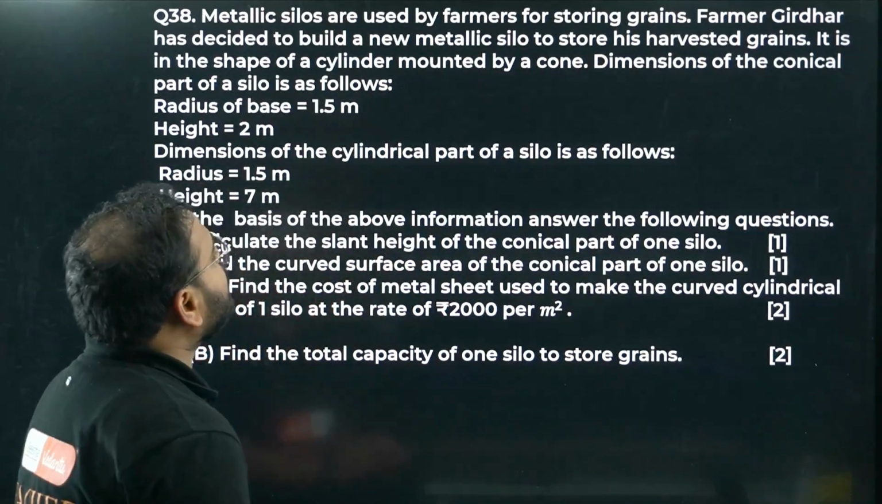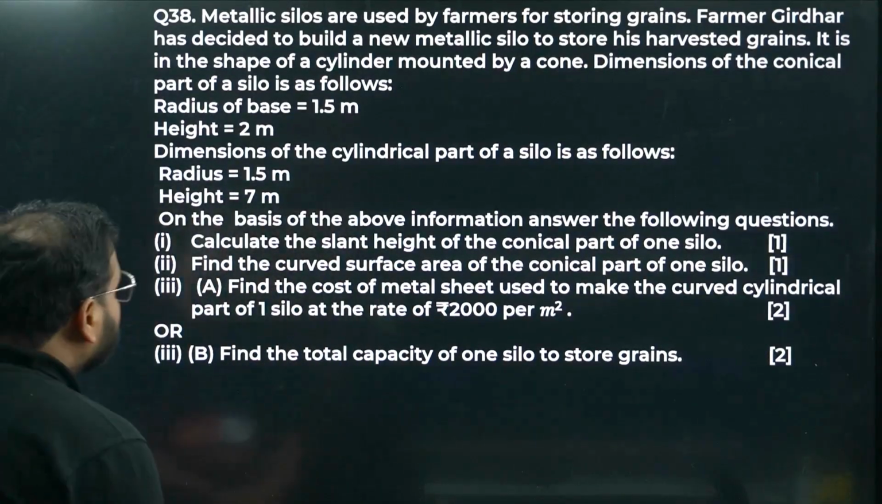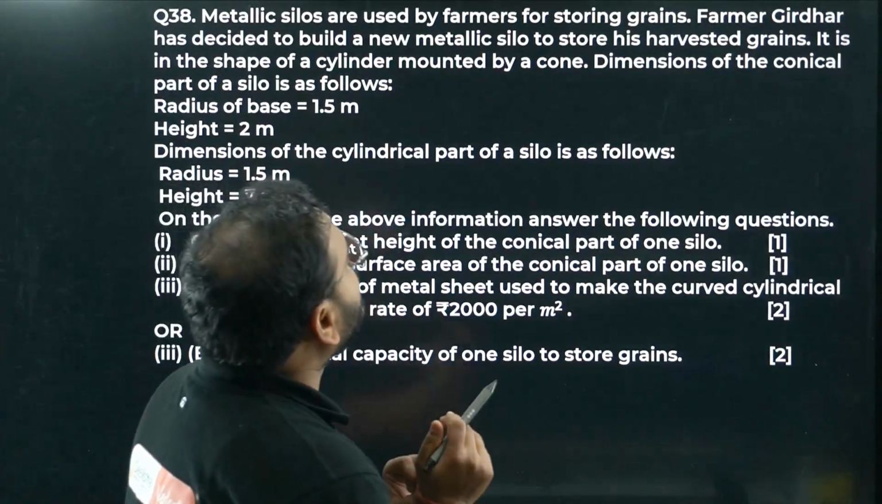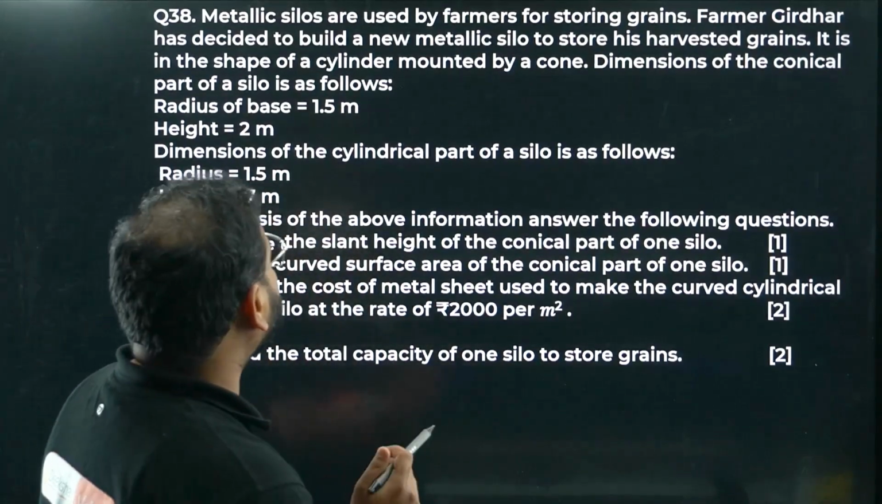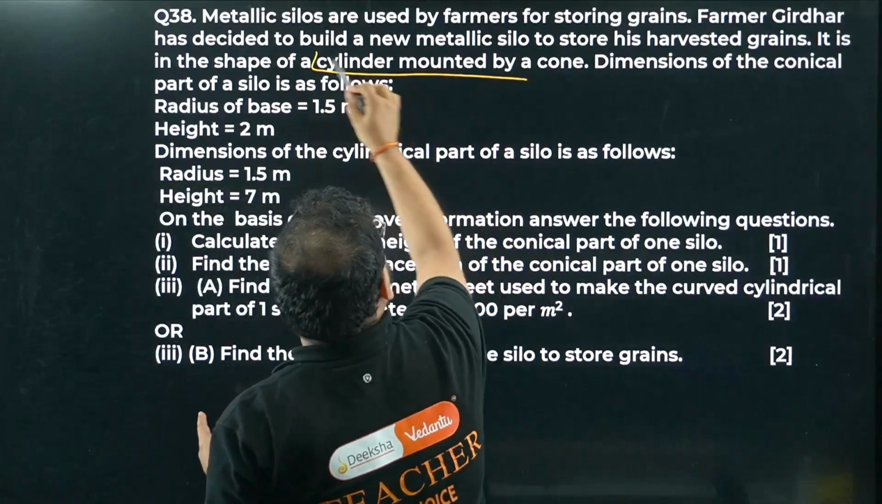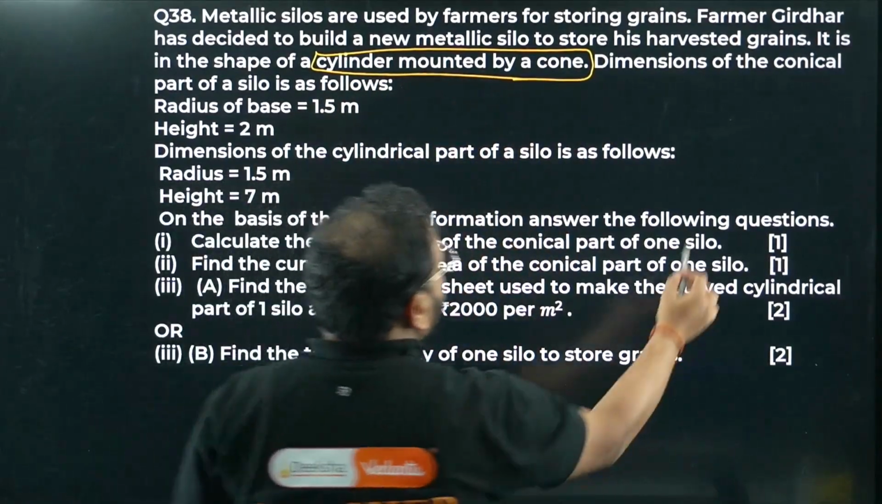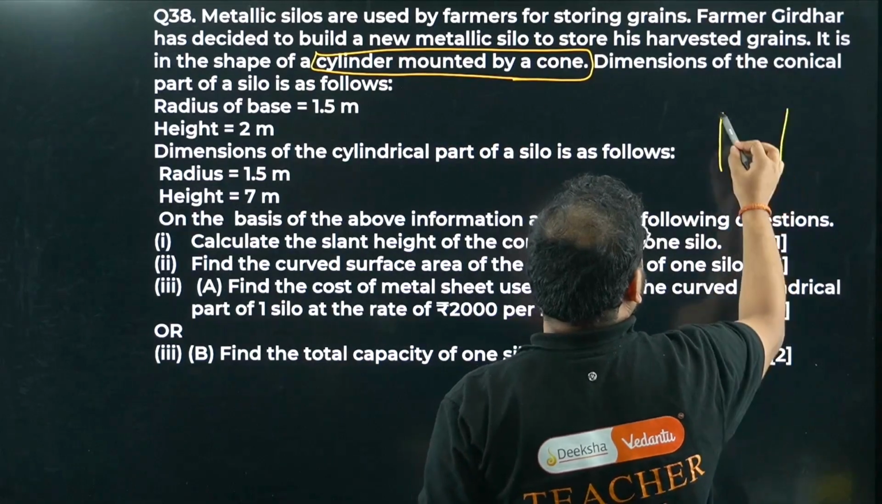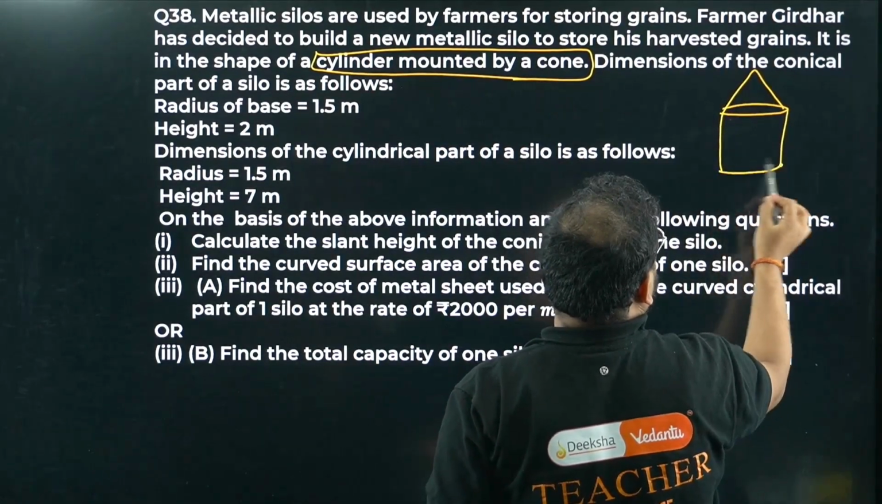Metallic silos are used by farmers for storing grains. Farmer Girdhar has decided to build a new metallic silo to store his harvested grains. It is in the shape of a cylinder mounted by a cone. The shape is given here, with dimensions like this, a cylinder mounted by a cone. Chaliye.